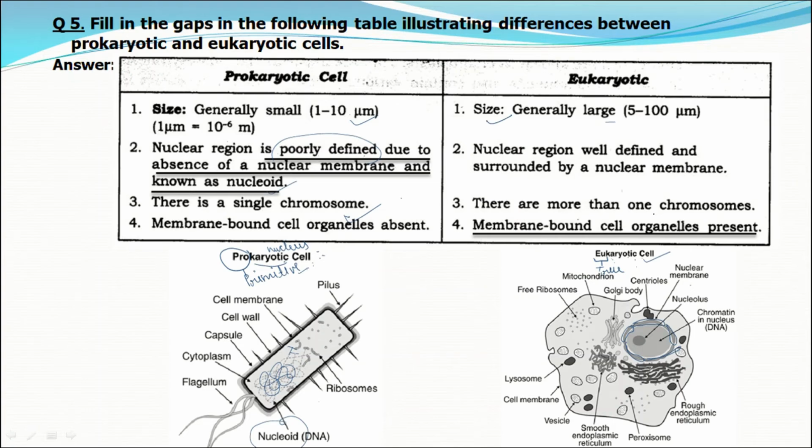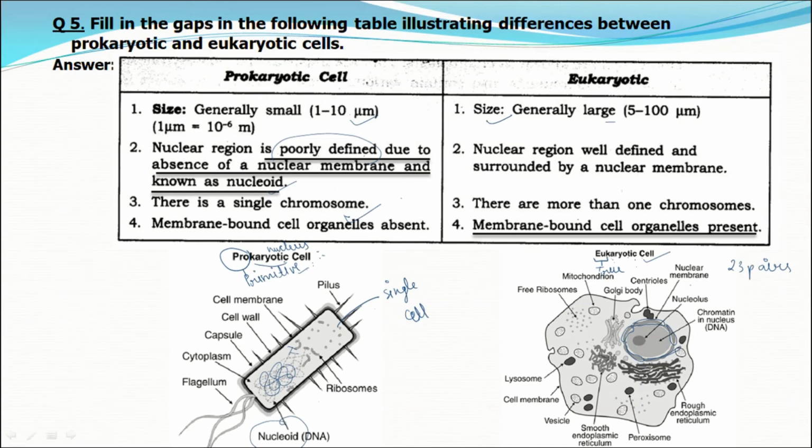If you take the example of humans, you will see that 23 pairs of chromosomes are present. The next difference is that a prokaryotic cell is a single cellular organism, so it doesn't need specialized structures to perform particular functions.